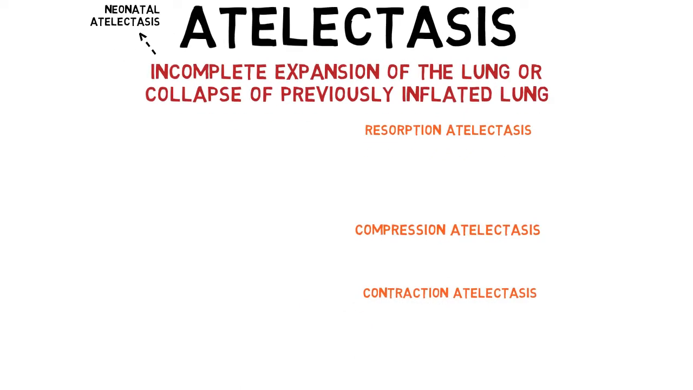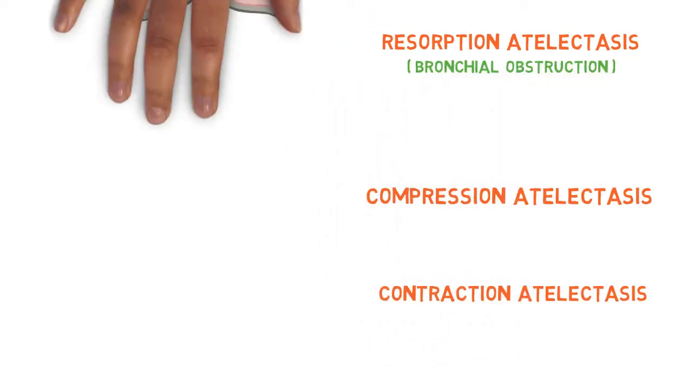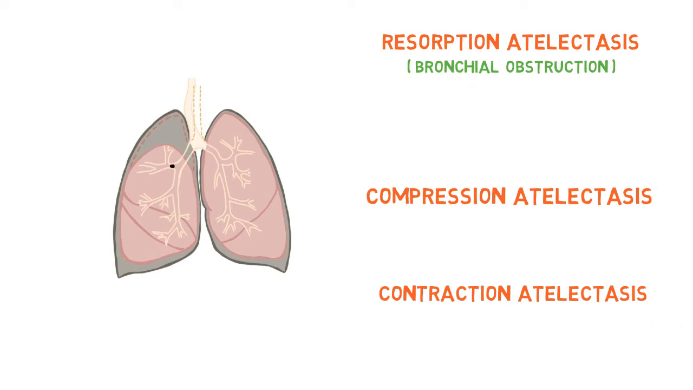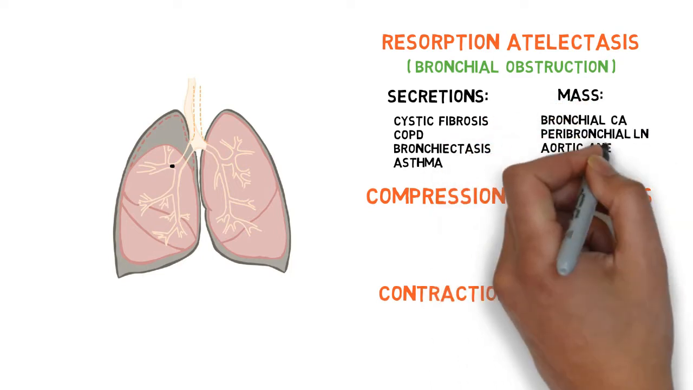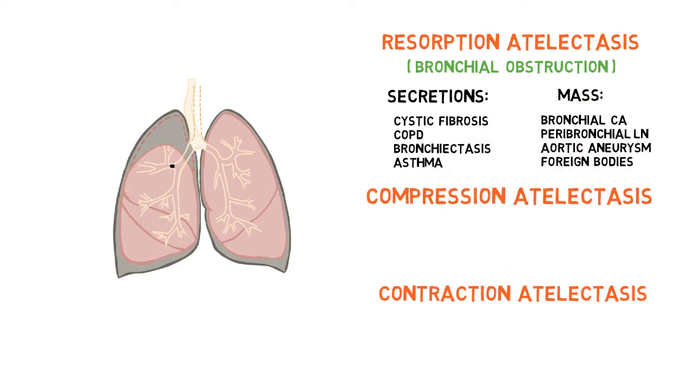The first one is due to bronchial obstruction, so sometimes this is also called obstructive atelectasis. Obstruction can be due to secretion such as seen in cystic fibrosis, COPD, bronchiectasis, or asthma, or due to mass such as bronchial carcinoma, peribronchial lymphadenopathy, aneurysm of the aorta, or foreign body inhalation.